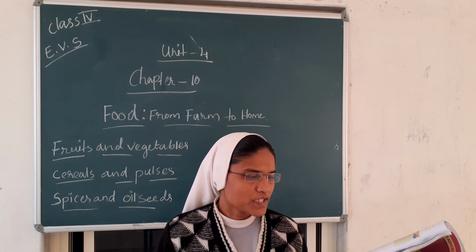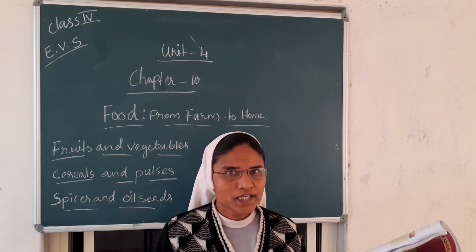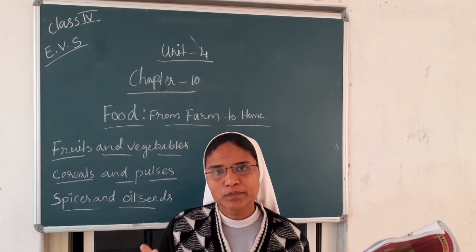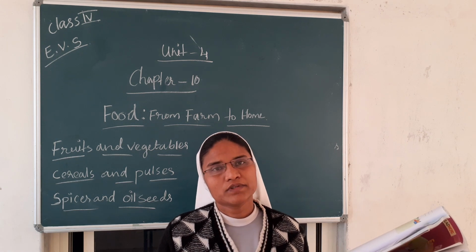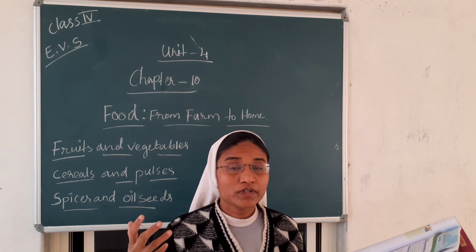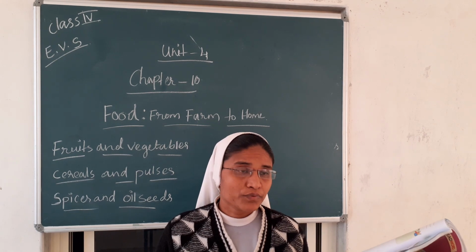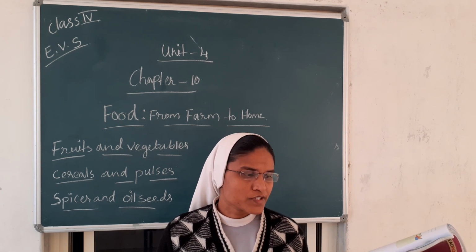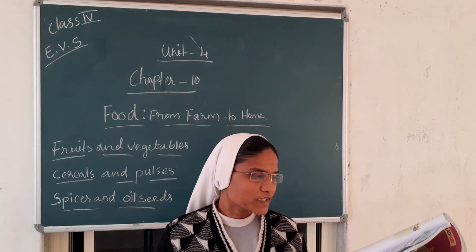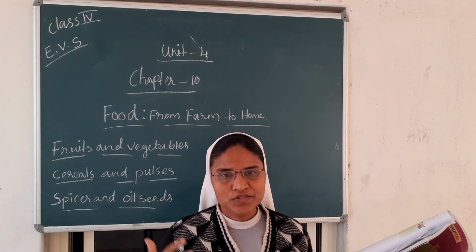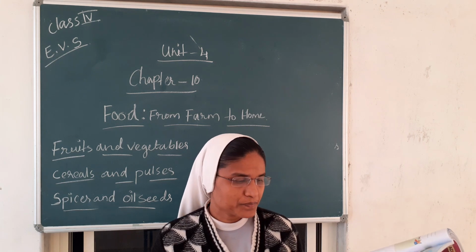Food productions that we consume can be categorized. The food we are taking can be divided into fruits, vegetables, cereals, pulses, spices and oil seeds. These are the different food productions we eat in our daily food.